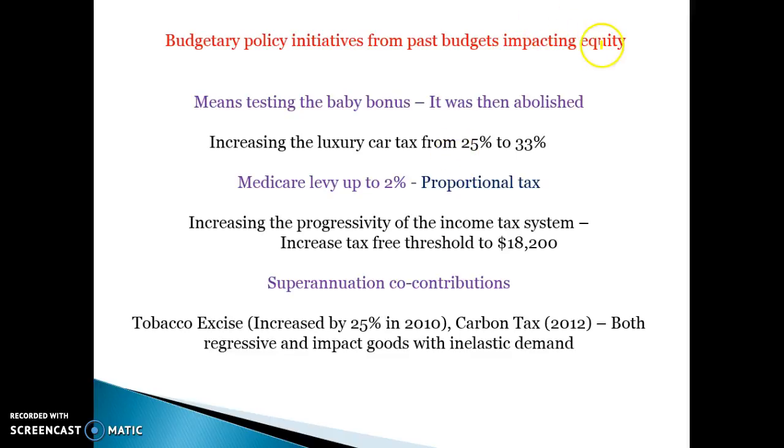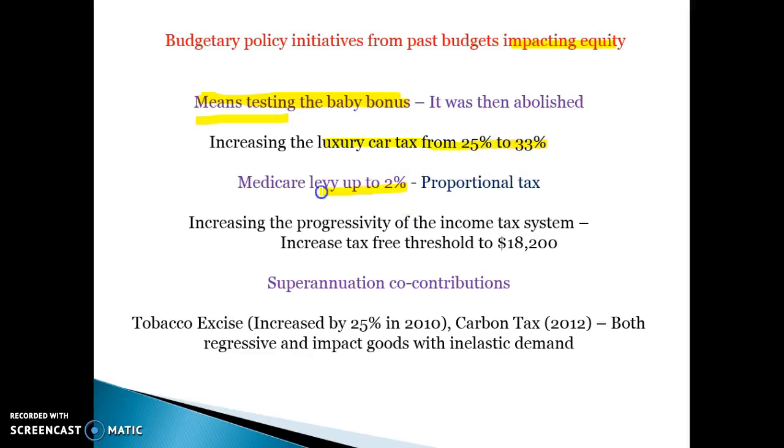Examples of policies impacting equity in the past. Means testing the baby bonus, that's going to improve equity because if we means test it, we're only giving it to low-income earners or people that have minimal assets, and therefore that helps promote equity because only low-income earners get the benefits. Increasing the luxury car tax from 25% to 33%. Again, that's promoting equity because only high-income earners will pay that tax, even though it's an indirect tax. It's only paid by high-income earners.